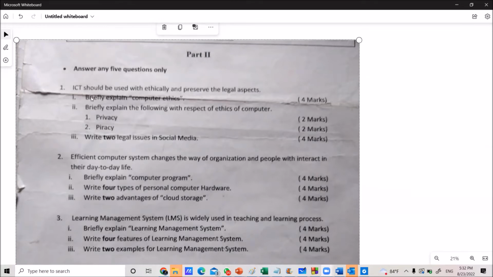Then look at part one, briefly explain computer ethics. Can someone tell me what ethics means? Forget about the computer part. Normally ethics means the way you behave in some place. When you are going to some place, that location has some rules, actually not legal rules, some kind of rules that are followed.